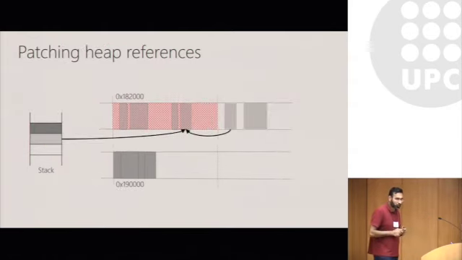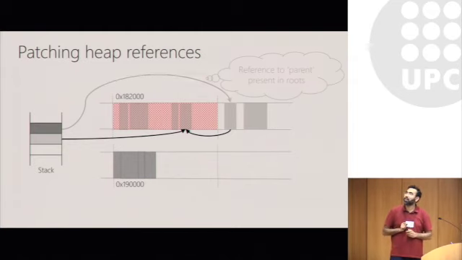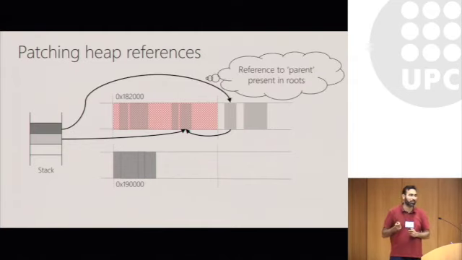The next thing I'm going to describe is how we patch references from the heap. It turns out in this case we use the observation that often when you get a reference because of a root, an element on the stack that's pointing to an invalid reference, the parent which points to the object generating this reference often exists also in the root set. So in this case, for example, the parent is an object which is still live, and it contains a pointer to the heap.